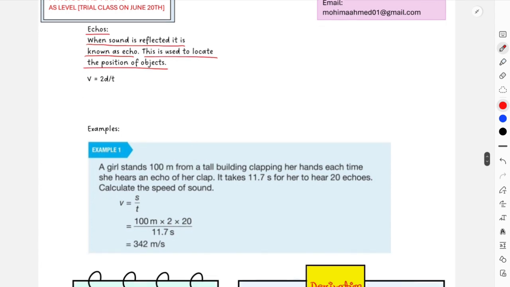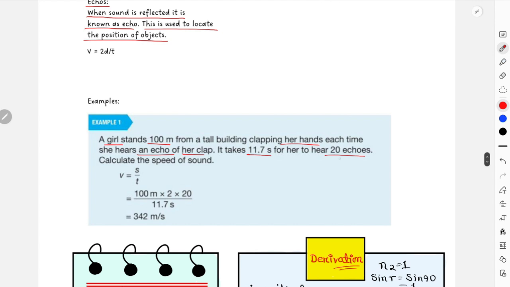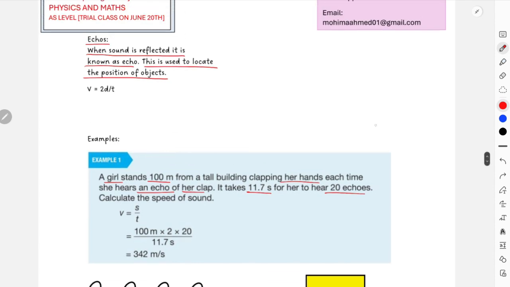For example, in this example over here, it says that a girl stands 100 meters from a tall building, clapping her hands each time she hears an echo of her clap. It takes 11.7 seconds for her to hear 20 echoes. Calculate the speed of sound. Now over here it was 20 echoes, and this was your value for the total time. And it was also stated that she was 100 meters away from the building. So this is how the entire thing is working.